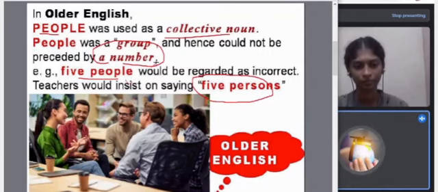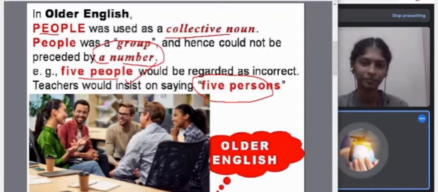You can't count. People is a collective noun. So you could not say 5 people. The teacher would insist, during our time, that it should be 5 persons and not 5 people. That was older English. So if you wrote 5 people, they would give it wrong. And if you say 5 persons, then they would give it correct. That was the older English.